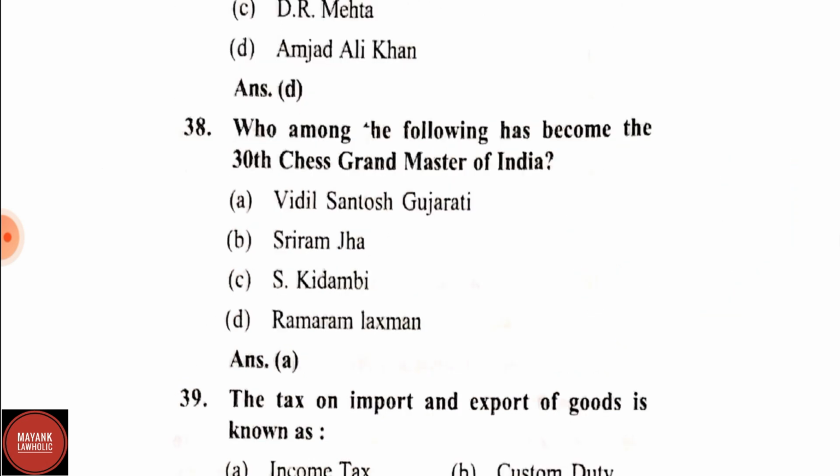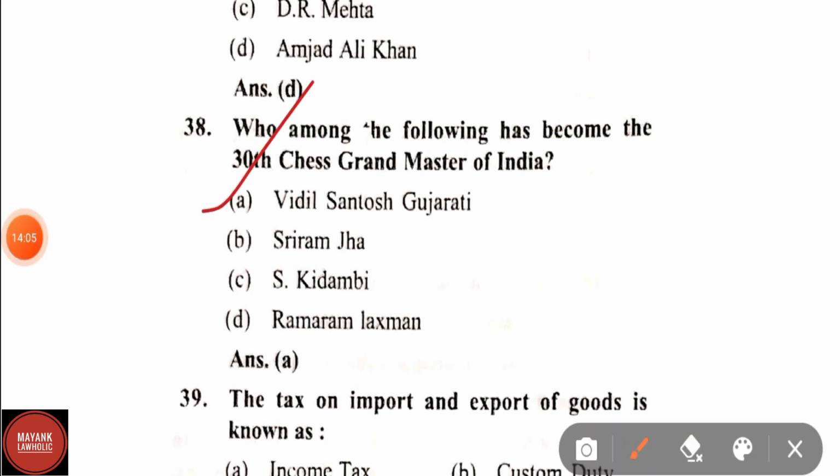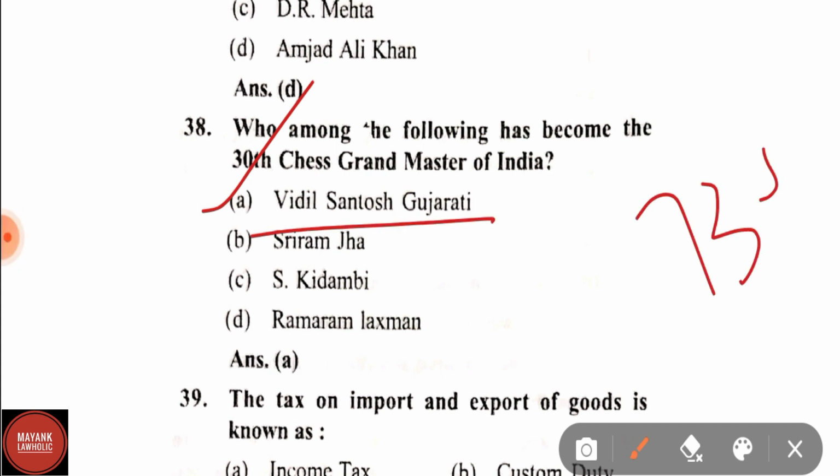Question number 38. Who among the following has become the 30th chess grandmaster of India? Correct answer is Vidit Santosh Gujrathi. Now India has a total of about 73 grandmasters, and the latest is the 71st, Sankalp Gupta, and the 72nd is Mitrabha Guha.